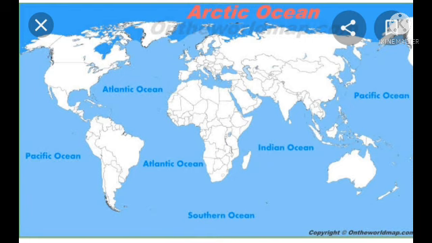It is also seen as the northernmost part of all the encompassing world oceans. It is mostly covered by sea ice throughout the year and almost completely in winter. The Arctic Ocean is the smallest and shortest of the five major oceans.